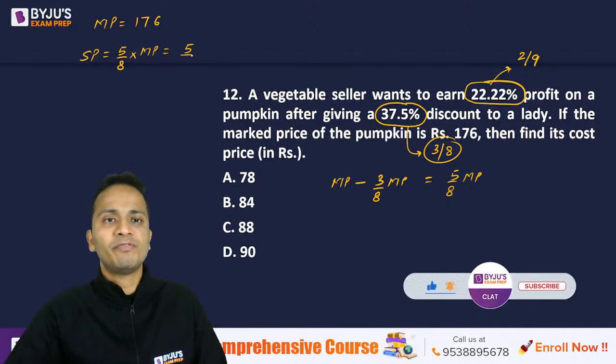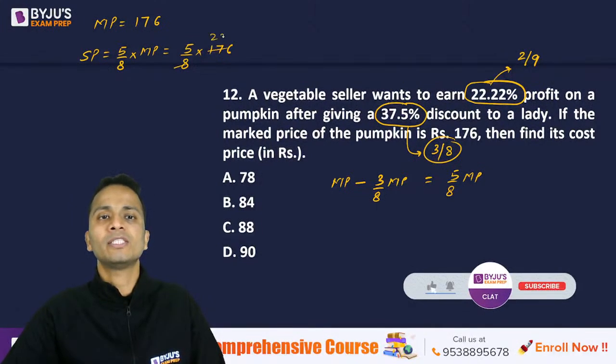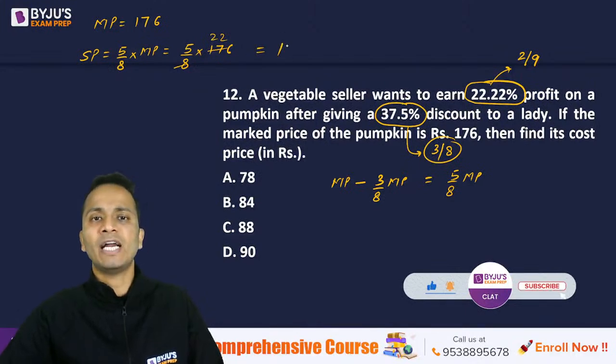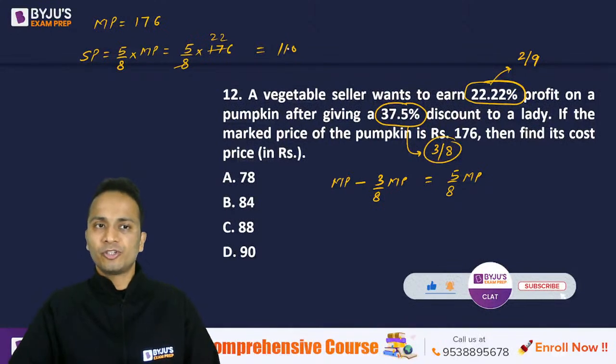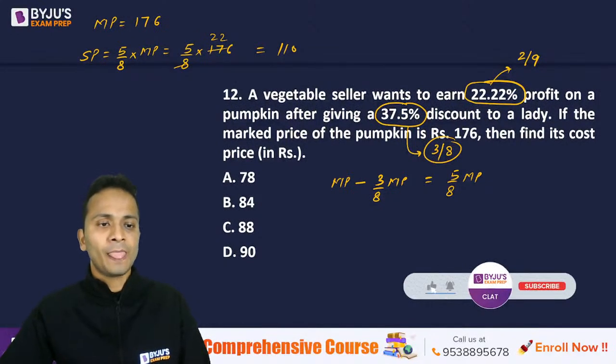And this will be 5 by 8 multiplied by 176. Let's cancel a little bit, 22 will remain and this will be 22 into 5, that is 110. So this is the first step of this question. The first part is over. Now let's move towards the second part.